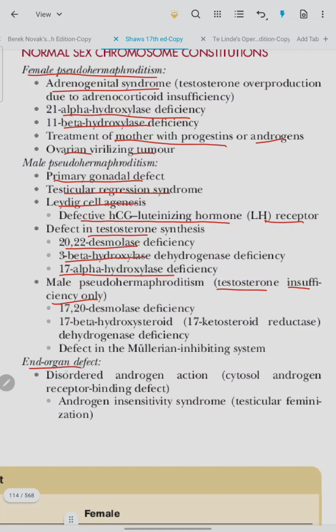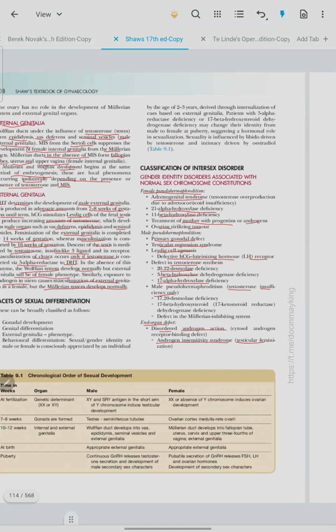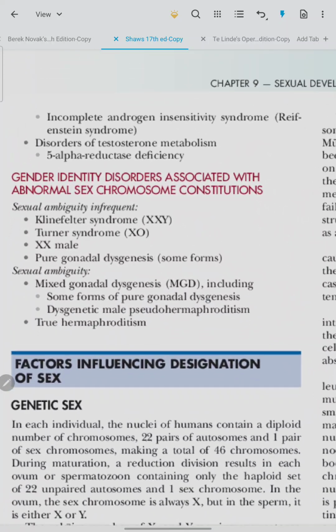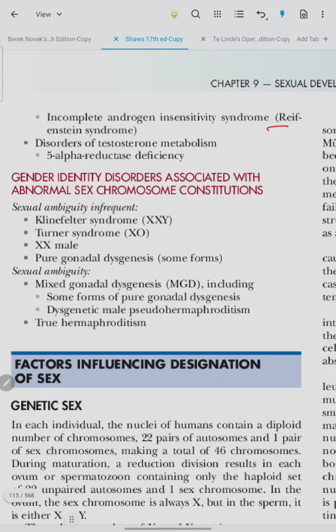and end organ defects like disorders of androgen action, androgen insensitivity syndrome or testicular feminization, incomplete androgen insensitivity syndrome or Reifenstein syndrome, and disorders of testosterone metabolism like 5 alpha reductase deficiency. Gender identity disorders associated with abnormal sex chromosomes include Klinefelter syndrome, Turner syndrome, XX male, and pure gonadal dysgenesis. Sexual ambiguity is frequent in mixed gonadal dysgenesis and true hermaphroditism.